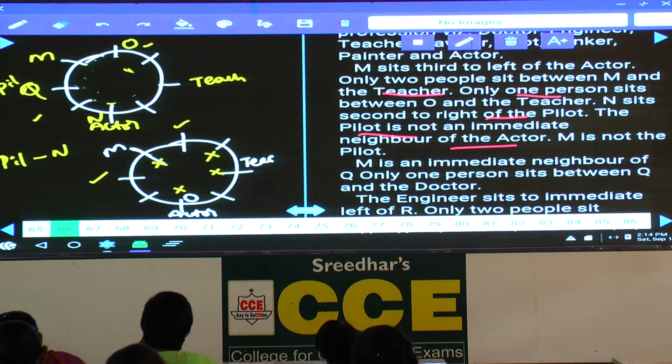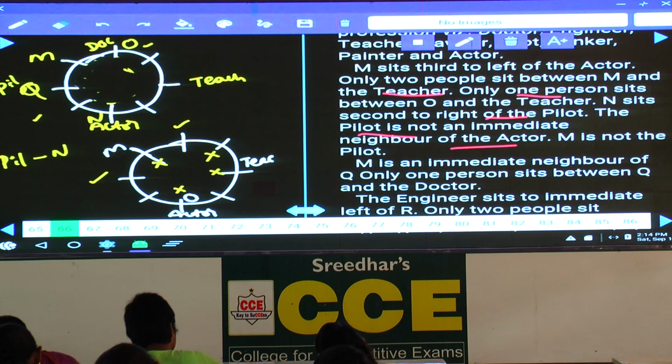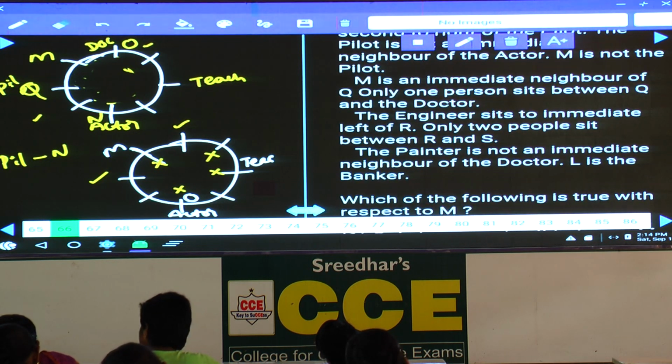One person between Q and the doctor. Hence this O must be the doctor. Only one person between Q and the doctor. Next one: the engineer sits to the immediate left of R.